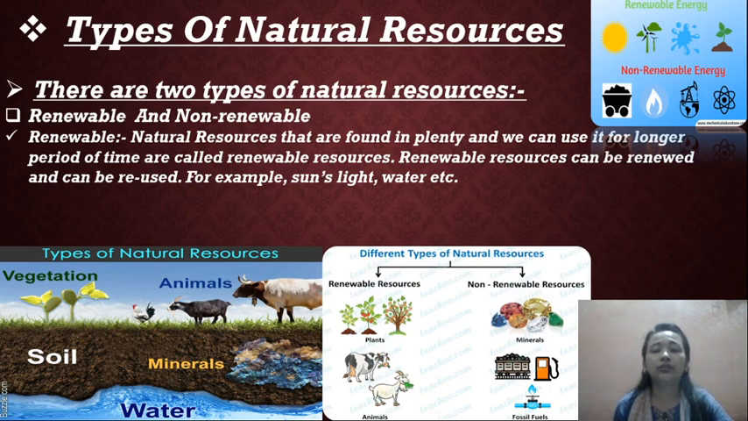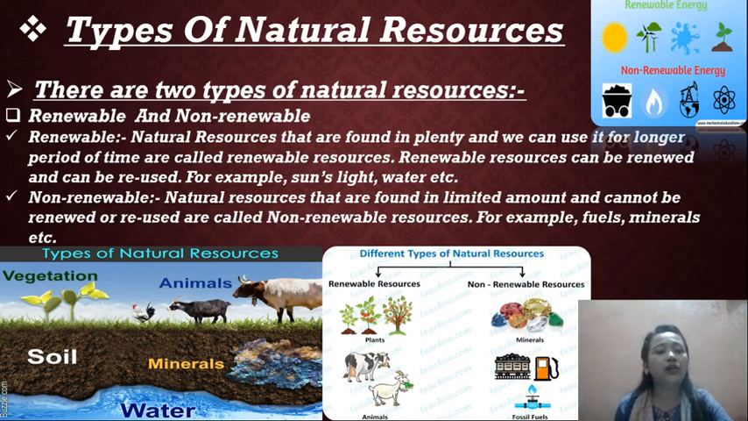Renewable resources can be renewed or reused. For example, what are they? Sun and water. For example, today you took the sunlight and used the water, and tomorrow it will not vanish or be finished. No, those are natural resources we can use again and again.